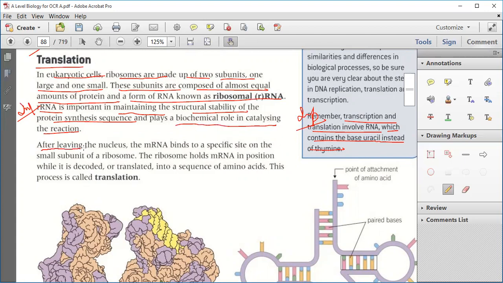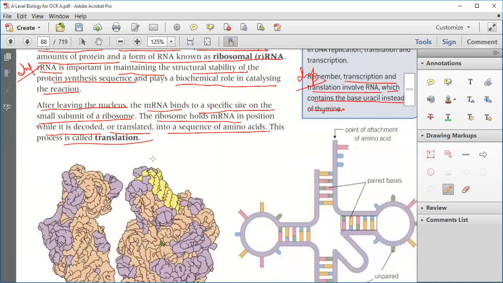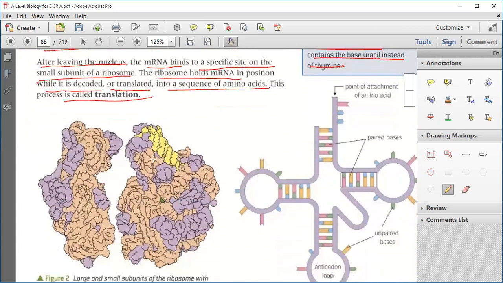Okay, now, after leaving the nucleus, the mRNA binds at a specific site on the small subunit of the ribosome. Now this mRNA binds to the small unit of the ribosome, and the ribosome holds mRNA in a position while it is decoded or translated into the sequence of amino acids. This process is known as translation. Clear? Got it?